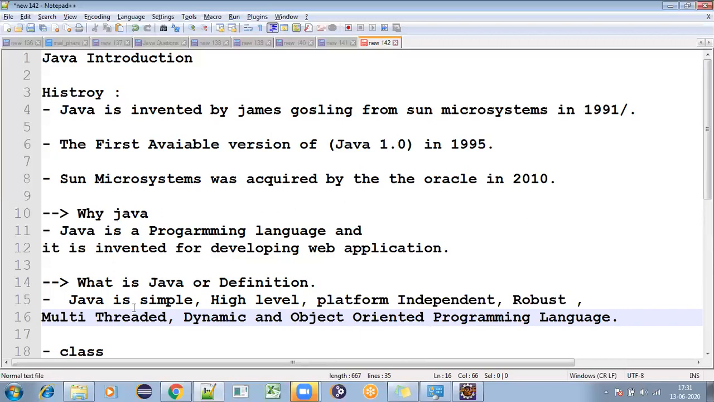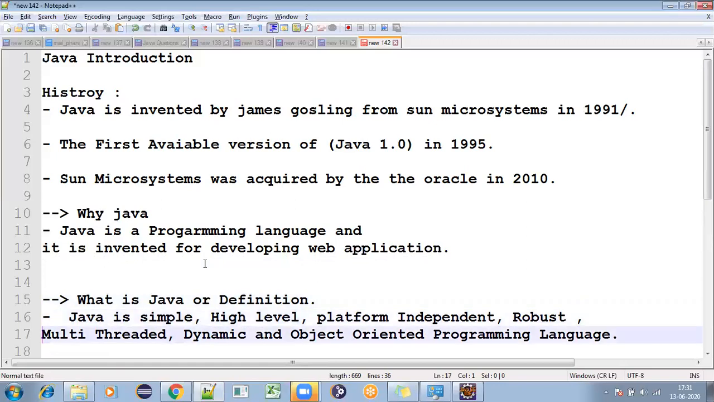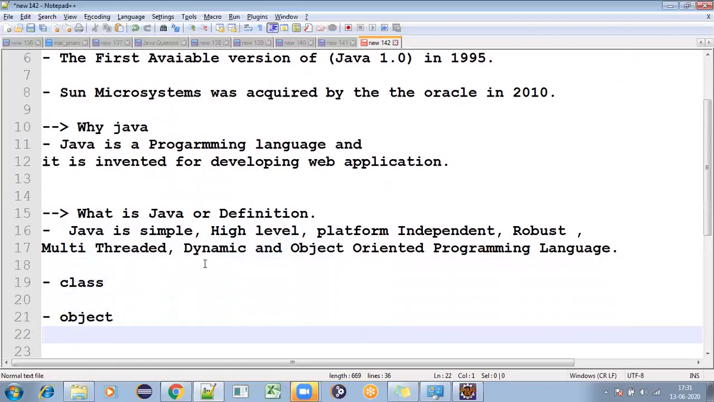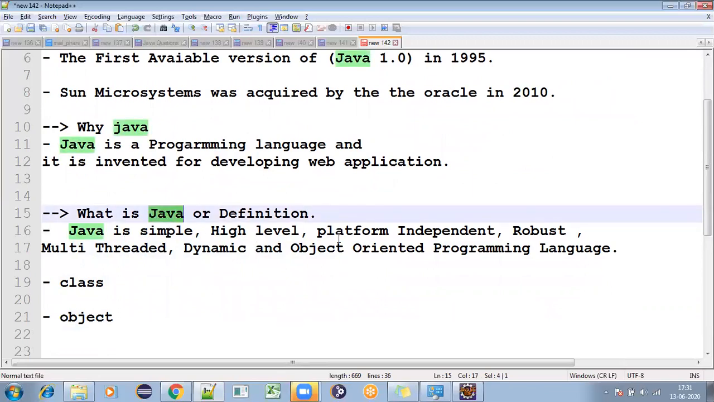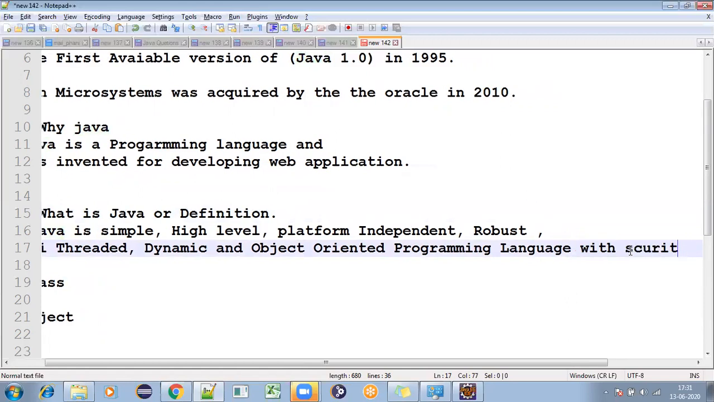Okay, you may think, sir, these all are features, right? Yes, these are features only, but whenever someone asks what Java is, you can say Java is a simple, high level, platform independent, robust, multi-threaded, dynamic and object oriented programming language with security. So this is how we can define Java.